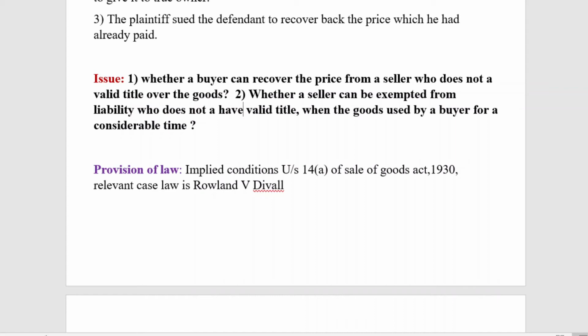Here the provision of law applicable is section 14A of the Sale of Goods Act, that is, under implied conditions. With regard to the given problem, we can see the same facts in the case law of Rowland versus Divall.